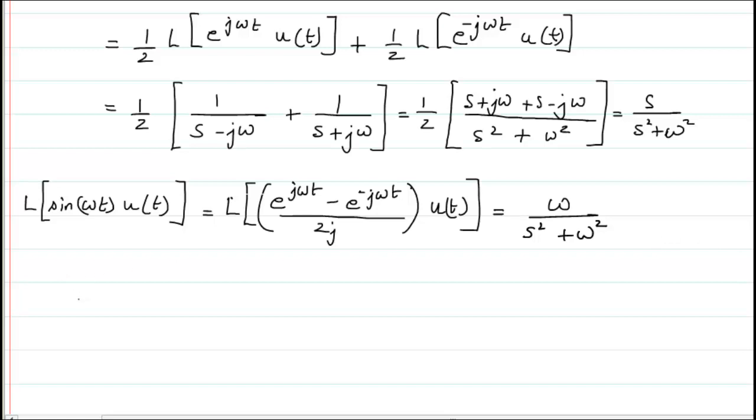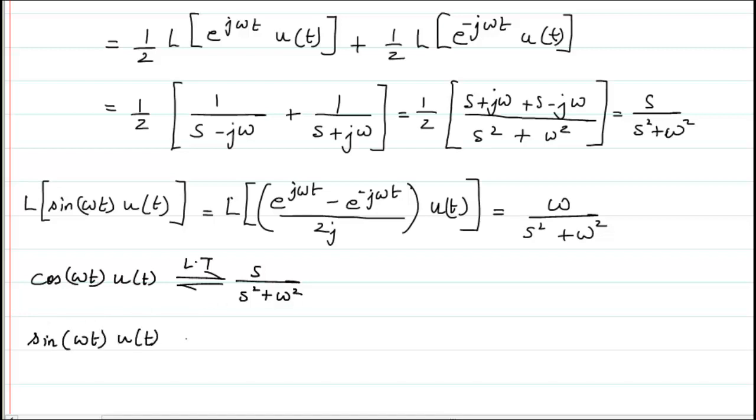So I will write cos omega t u of t, the Laplace transform is going to be s divided by s square plus omega square, whereas for the case of sine omega t u of t, the Laplace transform is going to be omega divided by s square plus omega square.